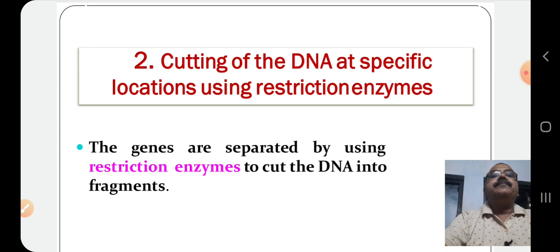Cutting of DNA at specific locations using restriction enzymes. In this process, the genes are separated by using restriction enzymes to cut the DNA into fragments. We have already discussed that restriction enzymes are the enzymes which are used to cut the DNA at specific points.